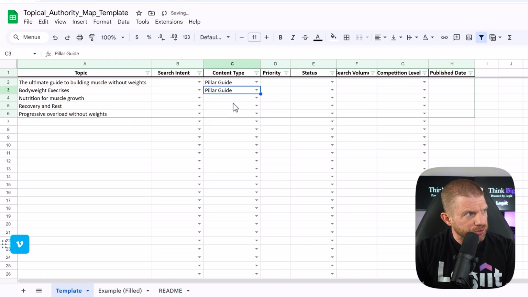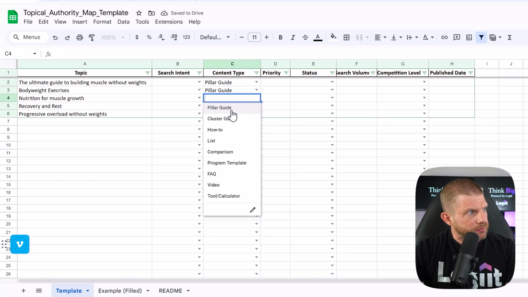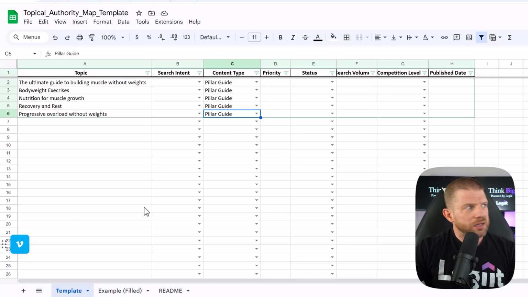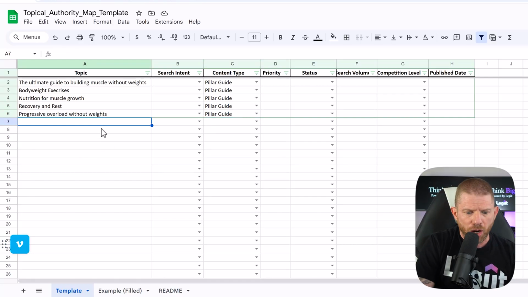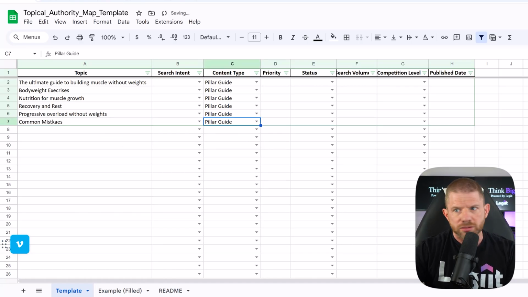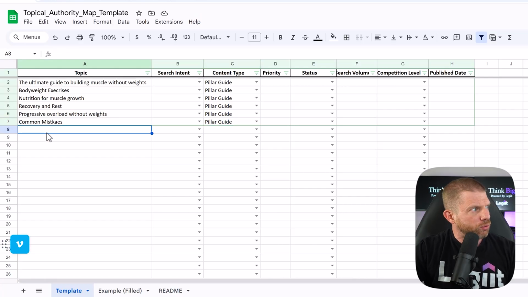So let's put those in our content type. These would be pillars as well. Let's also go ahead and do common mistakes. We'll make that a pillar guide. Because people need to know what to avoid. And let's go with workout programs. Because they want structure.